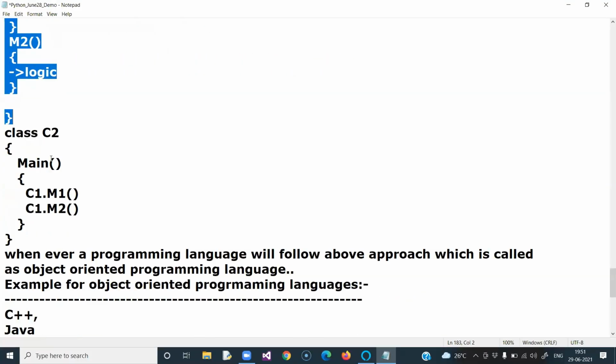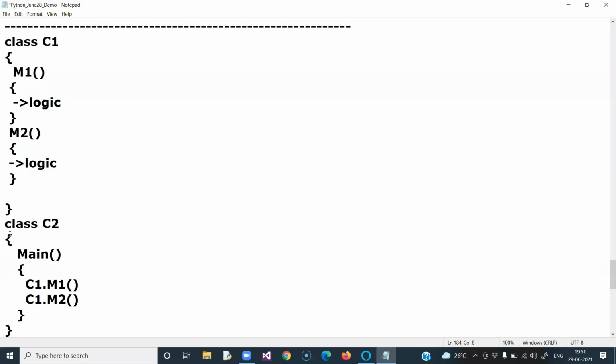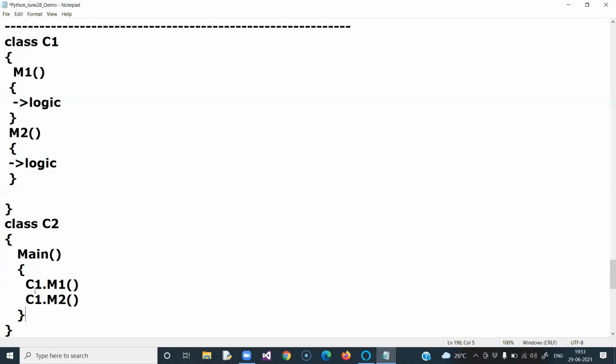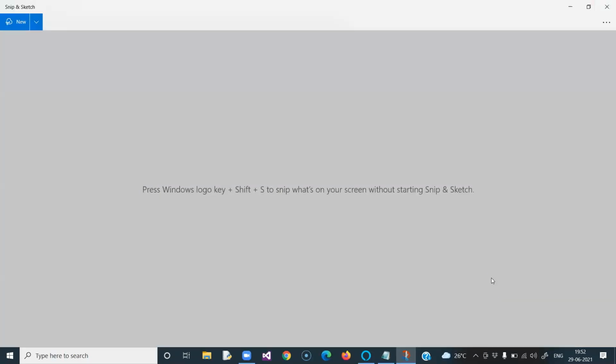Coming here, I defined another class called C2. Within the C2 class, we defined a function called main. Within the main method, we are calling C1.M1 and C1.M2. Here also, the role of the main method is that program execution starts by main, is controlled by main, and stops by main. Sir, how will this code execute? Now I'm explaining to you all.